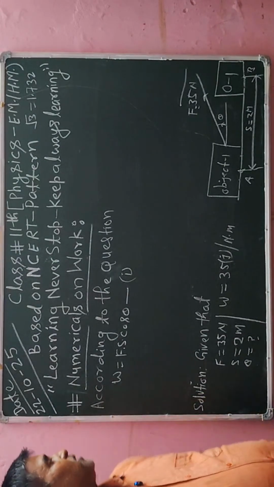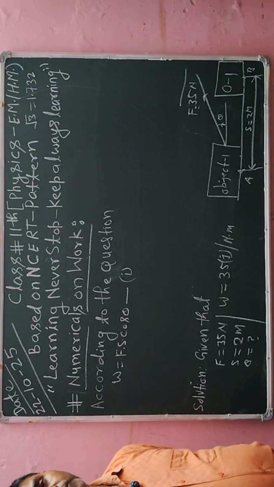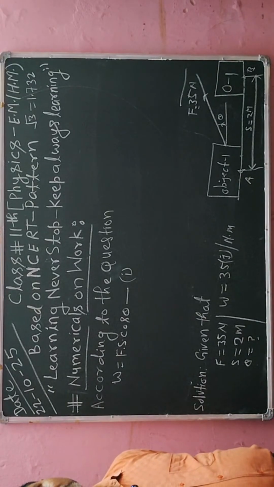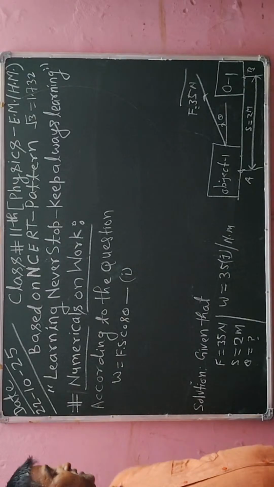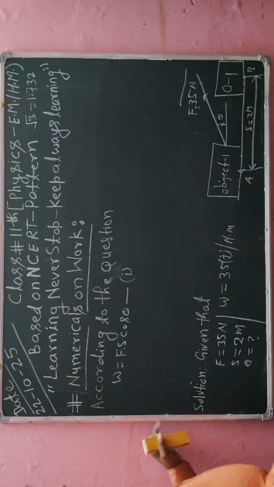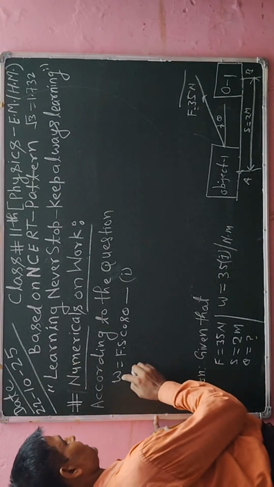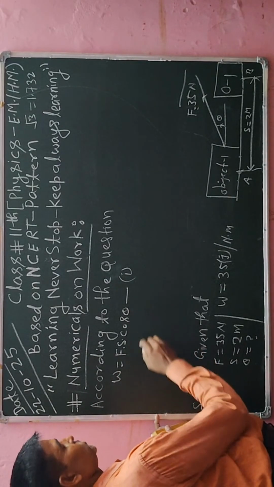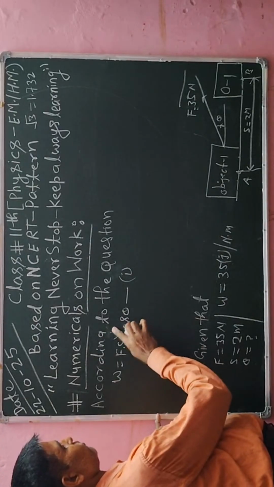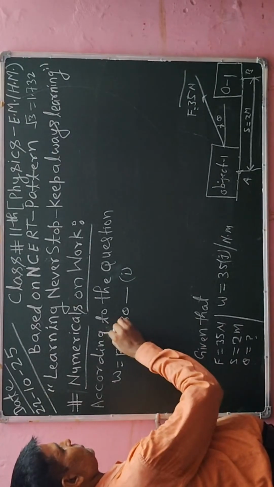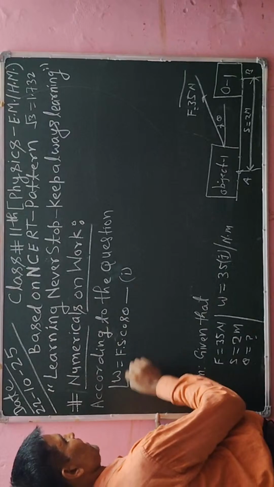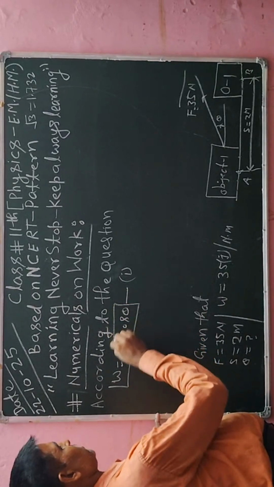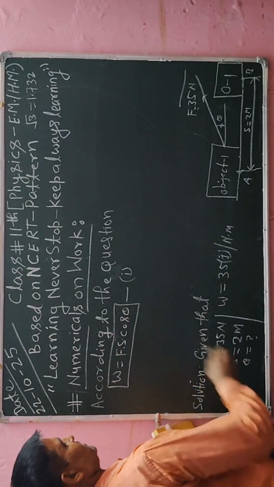There are 4 parameters in this formula. If any 3 parameters are given, the remaining parameter you can easily evaluate with this formula.